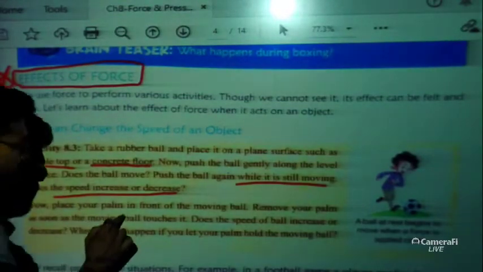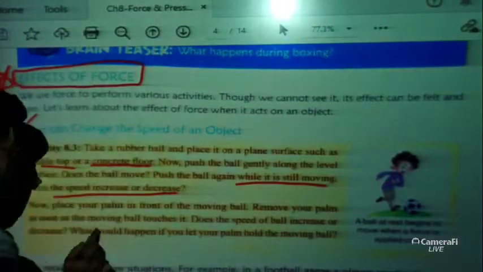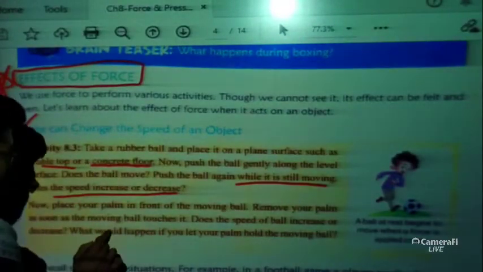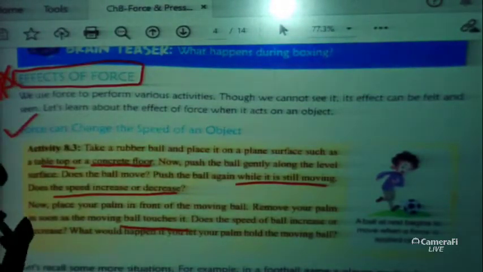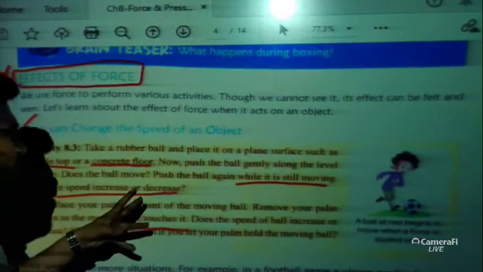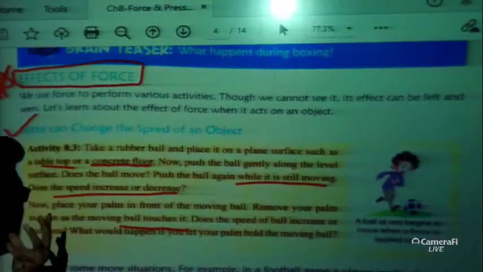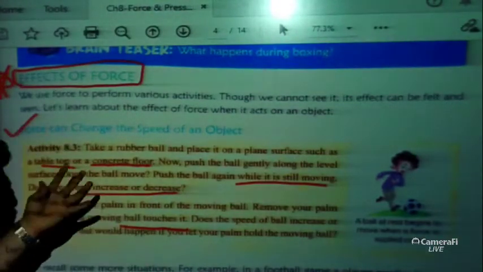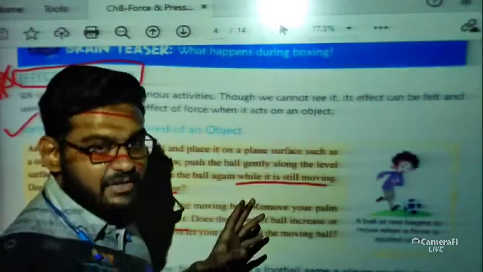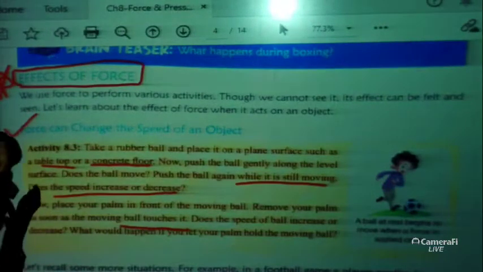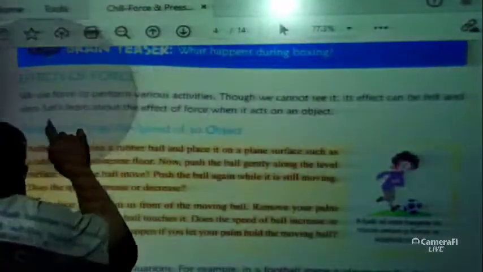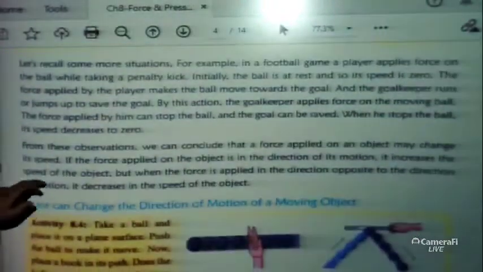Now place your palm in front of the moving ball and remove your palm as soon as the ball touches it. Now does the speed of the ball increase or decrease? There are a few things which you have to do by yourself. The activity is quite familiar, quite easy, and you can perform it at home very easily. So just try this activity and tell me the result on our Google Meet classes. Now the next thing, just have a look.